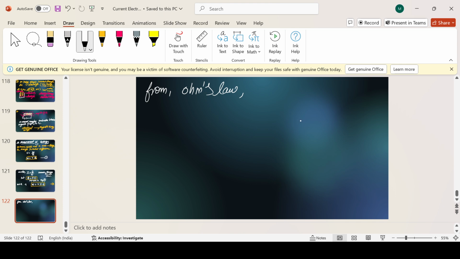Ashrita. Ohm's law. Yeah, Ashrita, what is the answer? What is the formula of Ohm's law? V is equal to IR?